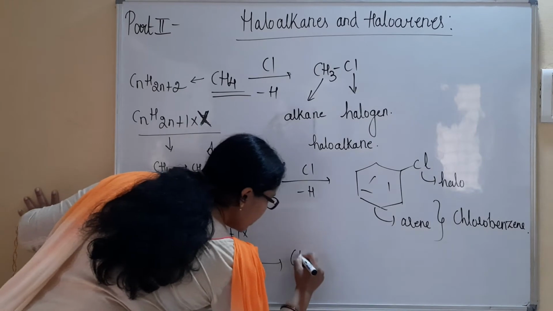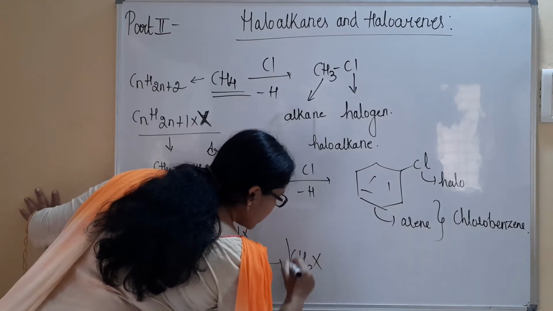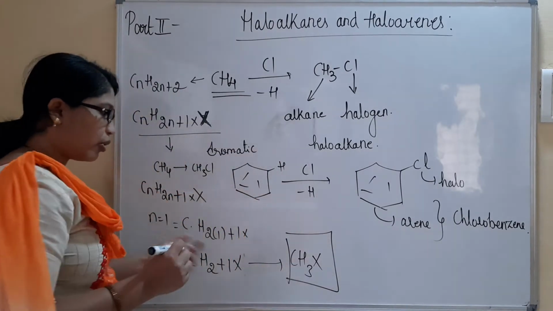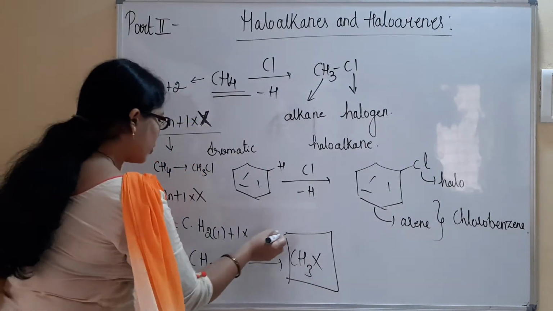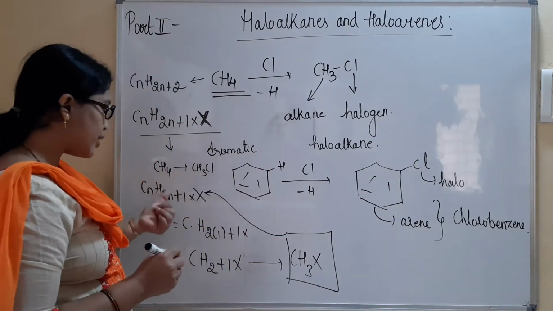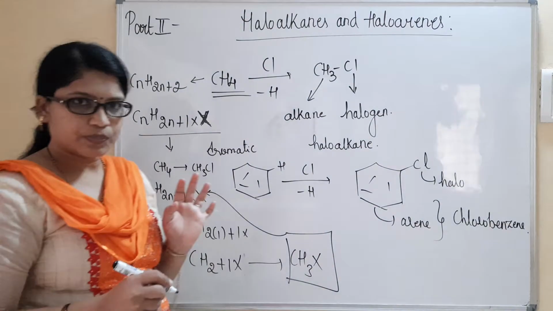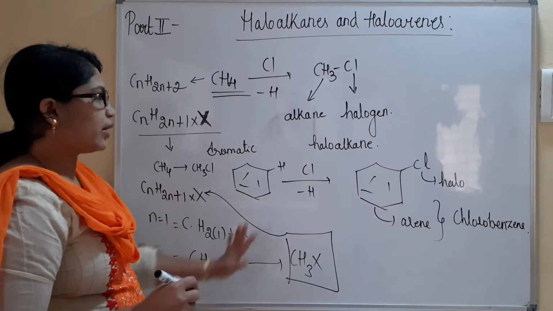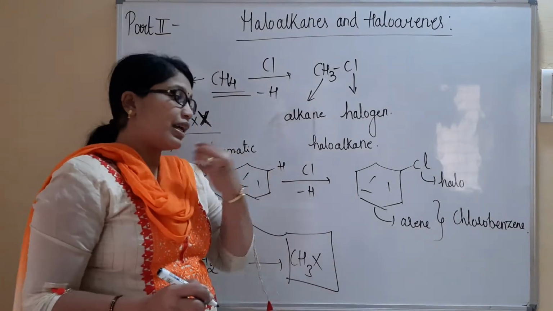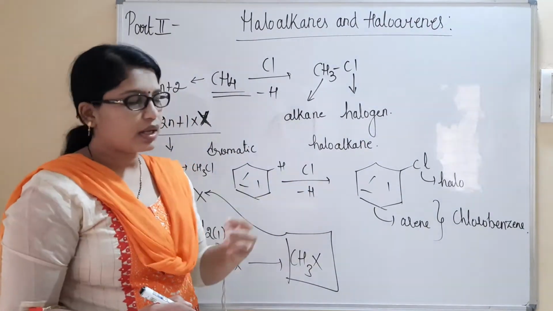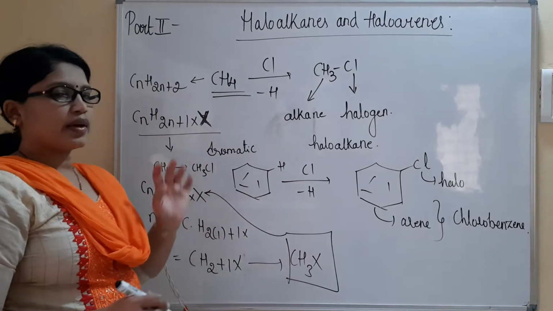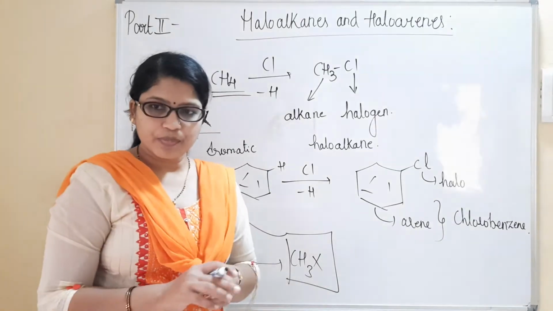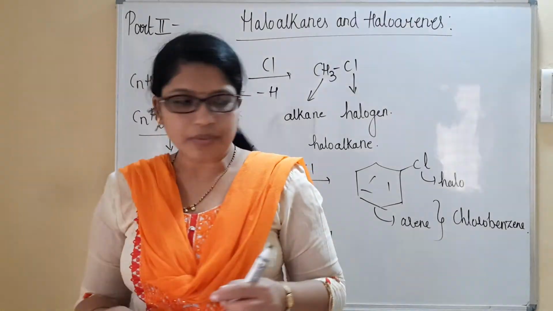We can write CH3X, which is the formula for a normal haloalkane, and the general formula holds good: CnH2n+1 X. So like this we will be writing the general formula for haloalkanes and the general representation of alkanes and arenes, which we have discussed, including examples.